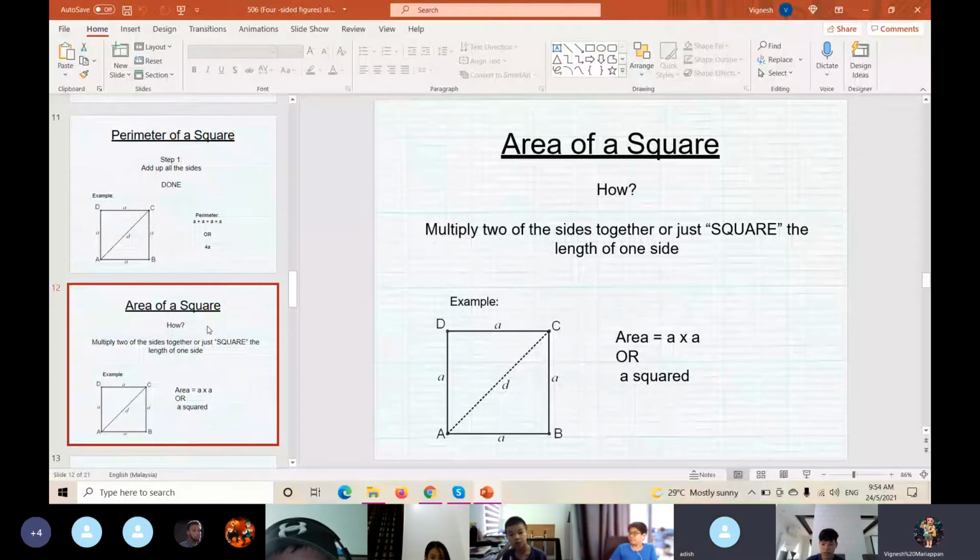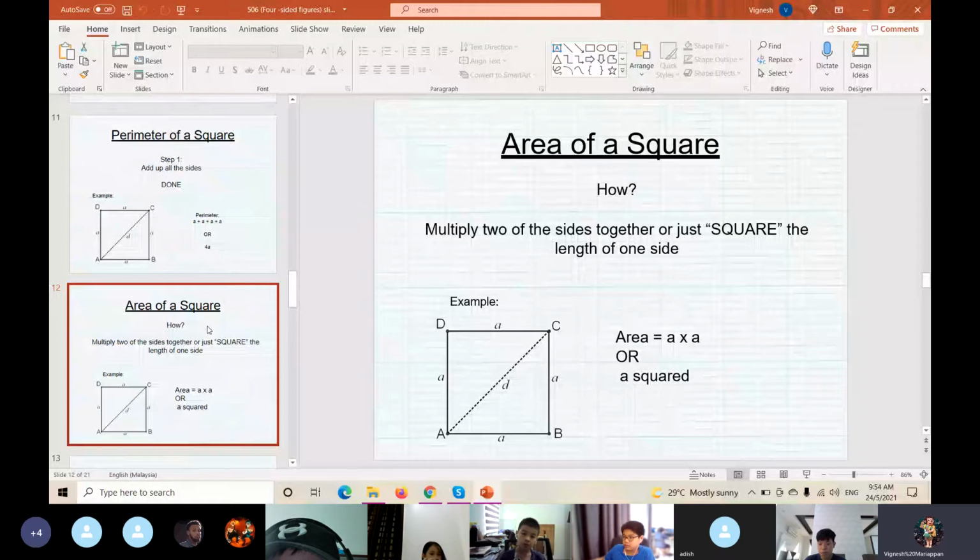Who still remembers? Area is length times width. Length times width, which means AB multiplied by BC, or A times A. Understand? So this is how we calculate the area of a square.